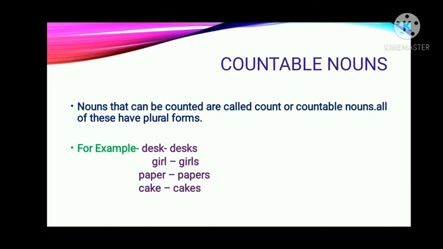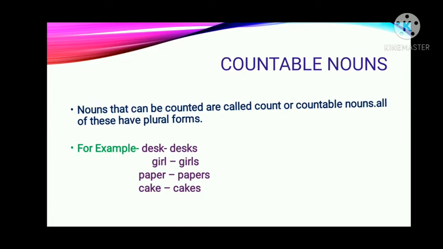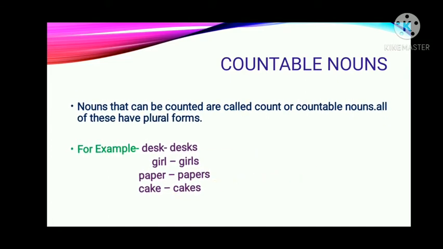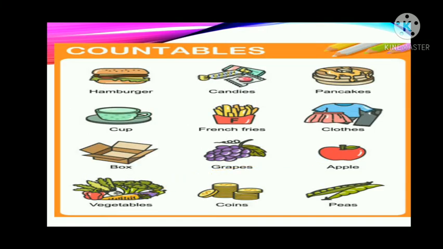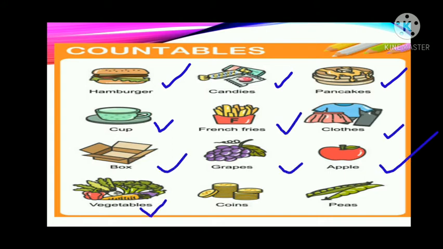Okay, so like here we have some examples: desk, desks, girl, girls, paper, papers, cake, cakes. Yes, so all these nouns have plural forms. Let's have some more examples. You can see the chart: hamburger, candies, pancakes, cup, french fries, clothes, box, grapes, apple, vegetables, coins and peas.